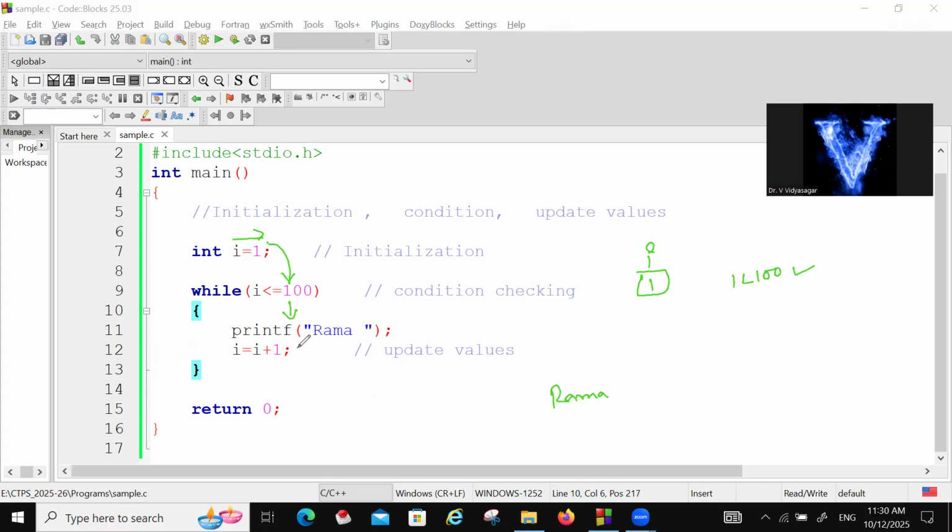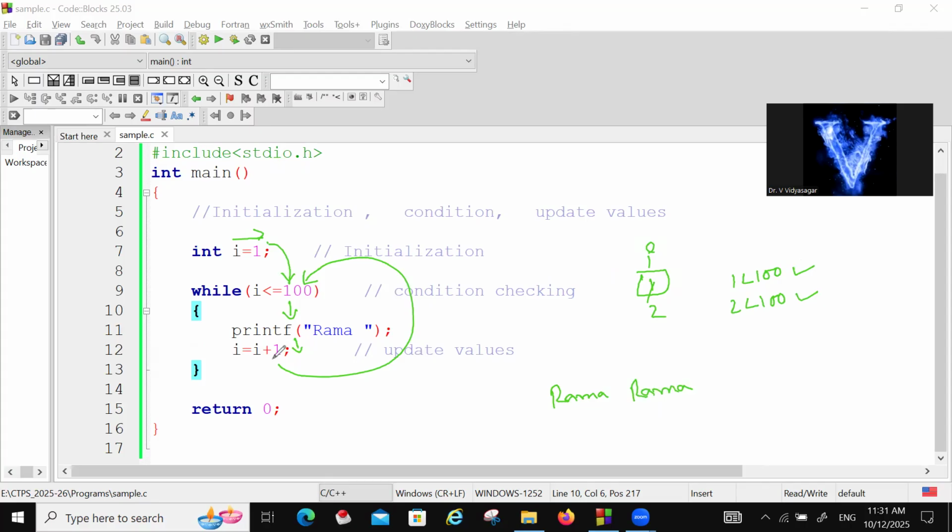Next, after this i plus 1, it becomes 2. Then again it goes to the condition checking: 2 less than or equal to 100. Yes, condition true, so again it comes inside and Rama is printed.